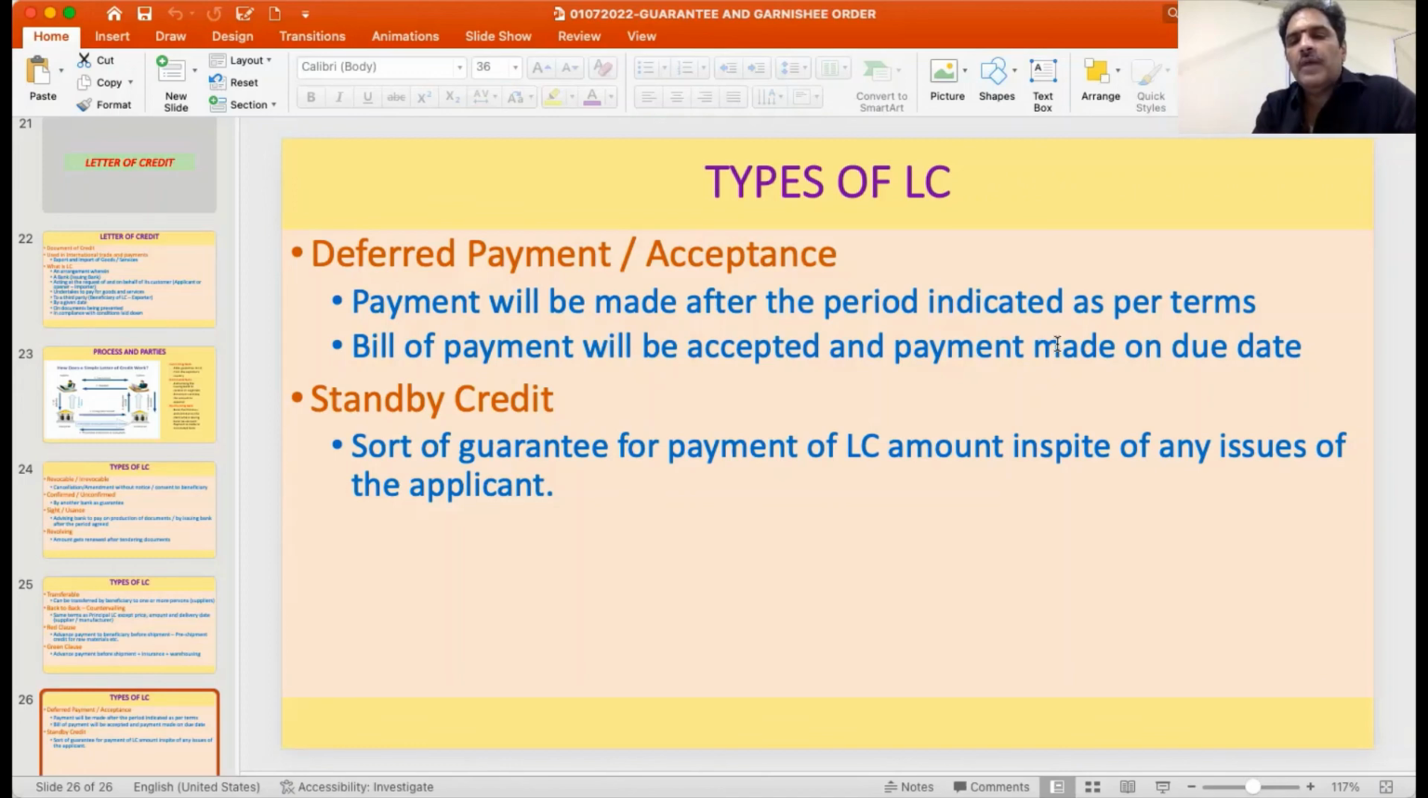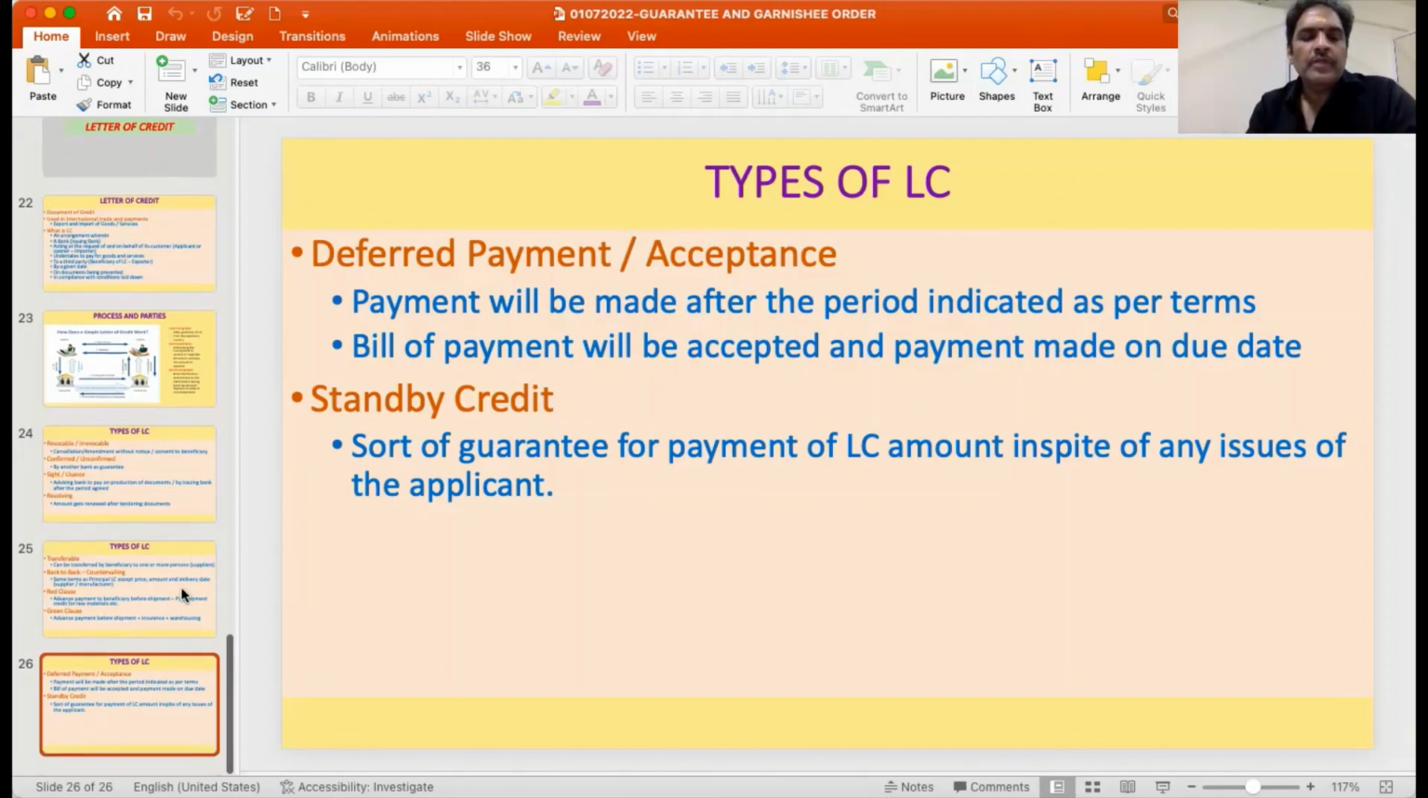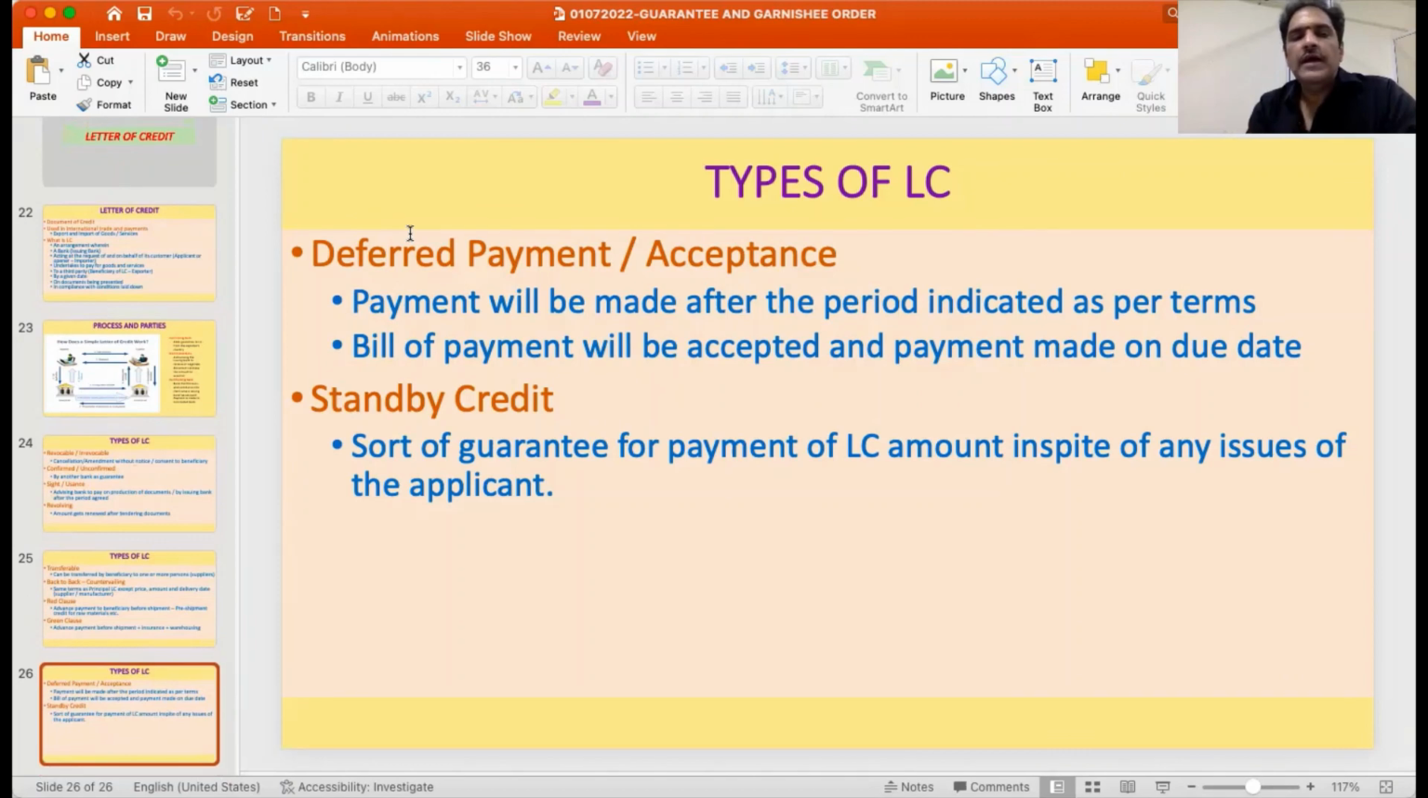Then sometimes a standby credit is also used, which is a kind of guarantee for payment of the LC amount in spite of any issues of the applicant. So if the applicant is not able to pay, there will be an arrangement of standby credit where some other institution or even the bank itself will provide a guarantee saying that I will make the payment, notwithstanding the payment made by the applicant. So these are all the various types of letters of credit.